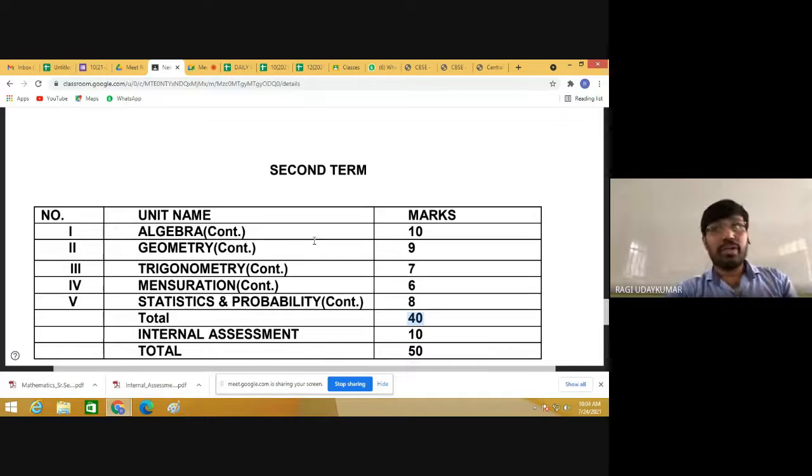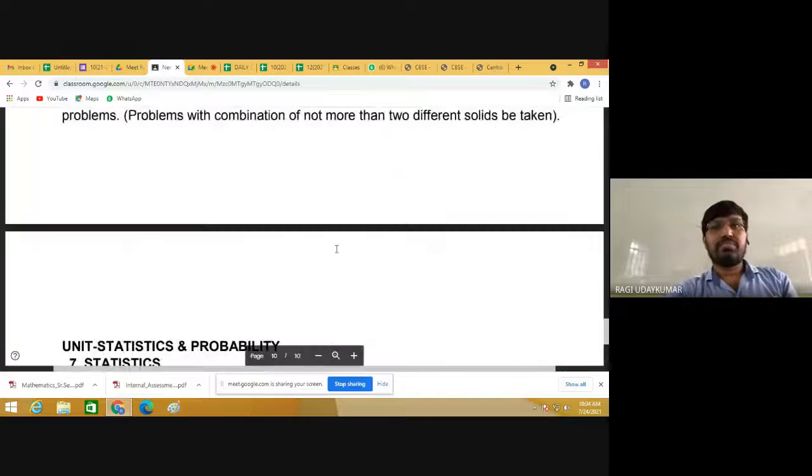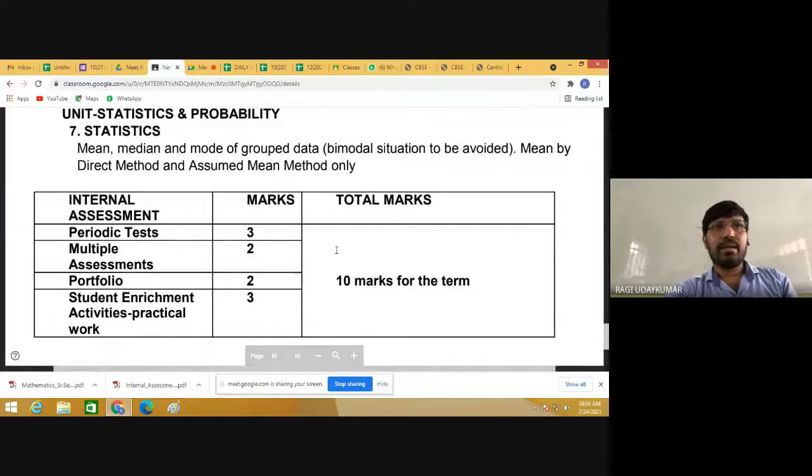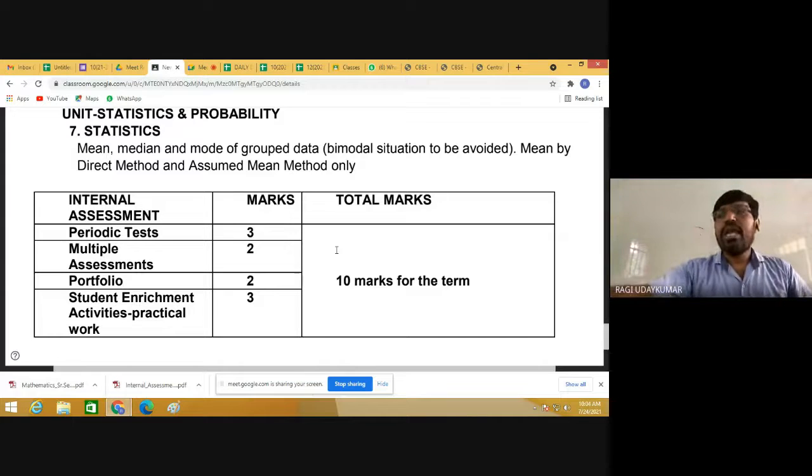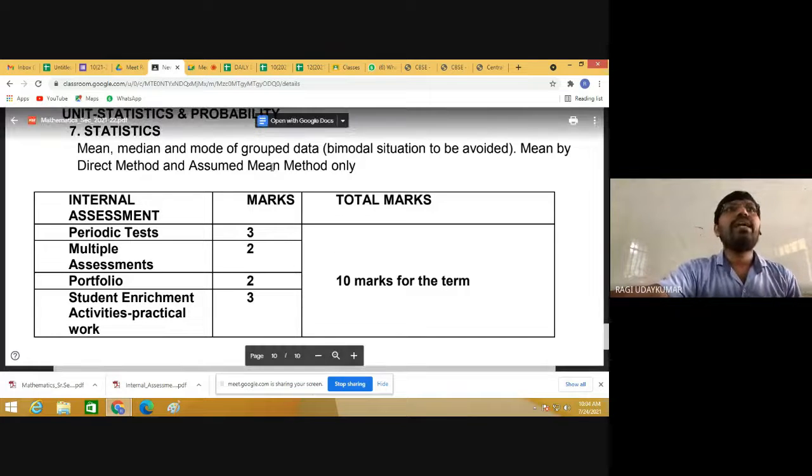But term 1, as per the CBSE information till now, they are going to conduct an objective type test of 40 marks, and 10 marks internal will be given by the school. The 10 marks internal will be based on these points mentioned here. Periodic test will be included, multiple assessment will be included, portfolio will be included, student enrichment activities will be included. So every point, every moment, whatever you are doing will be assessed.